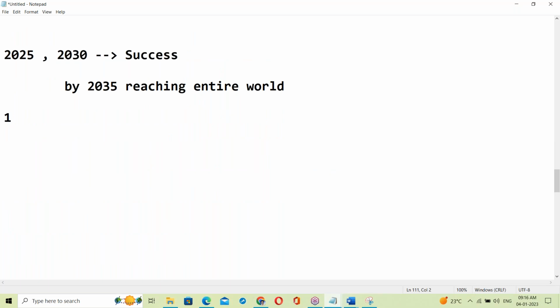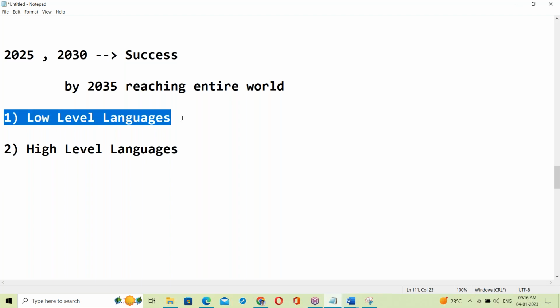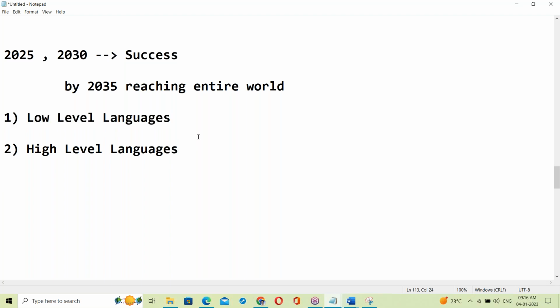In software, languages are basically two categories: low-level languages and high-level languages.